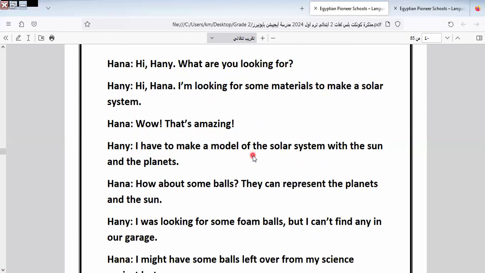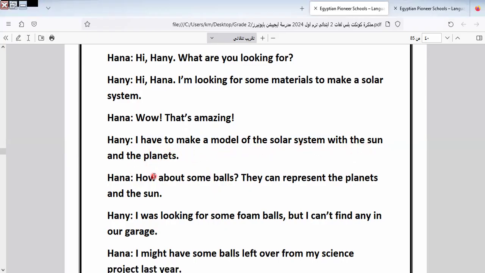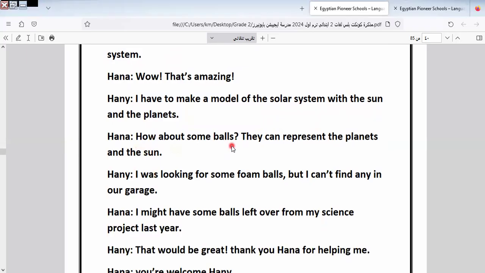Hani, I have to make a model. If we want to make a model about the solar system, this is the activity that the science teacher helps you do to learn more about the solar system. I have to make a model of the solar system with the sun and planets. Hannah says, how about some balls? They represent the planets and the sun. So they use some balls to represent the planets.